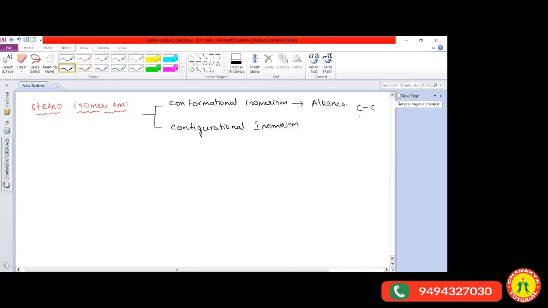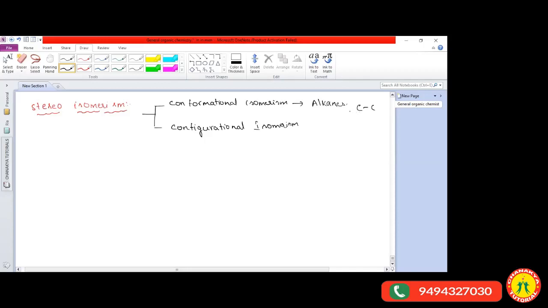So they can rotate a little bit freely, not that much, while comparing with alkenes and alkynes. Alkanes are in between, with the carbon-carbon single bond.